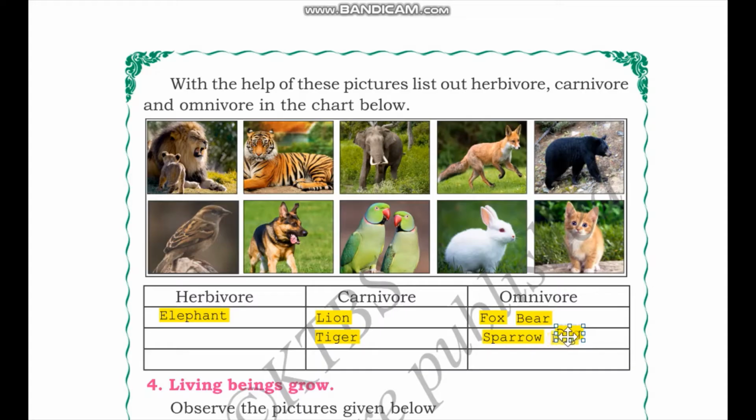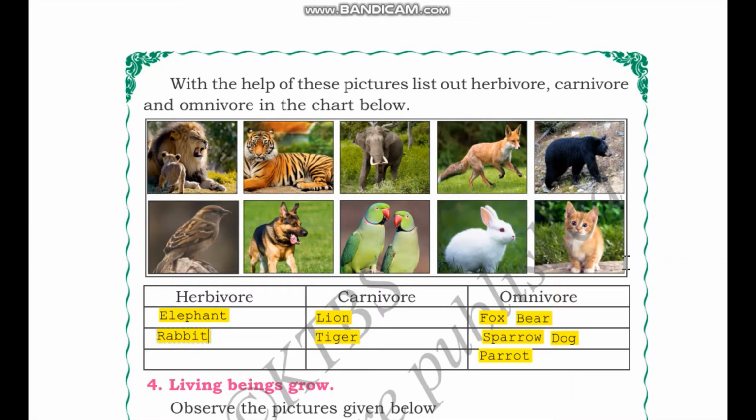Next we have parrots. Parrots are other birds that are also omnivorous. They eat insects, and among other plant-based products, they really like chilies. An interesting fact about parrots is that apparently they cannot taste the spiciness of chilies, which is why they like chilies so much. We have parrots in the omnivorous section. Next we have the bunny rabbits. So rabbits, they eat grass and other plants. So rabbits are herbivores.